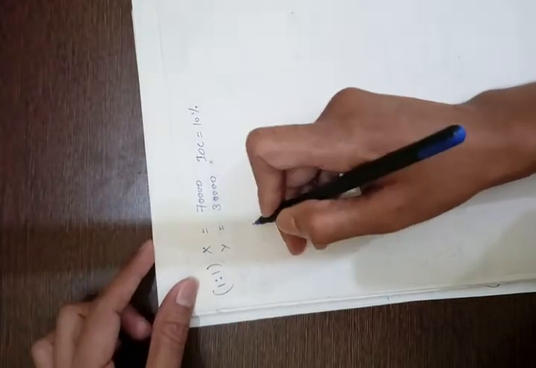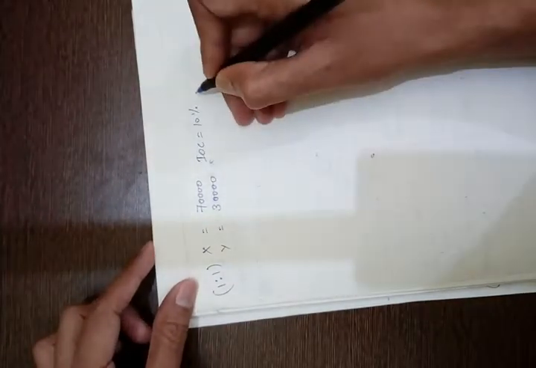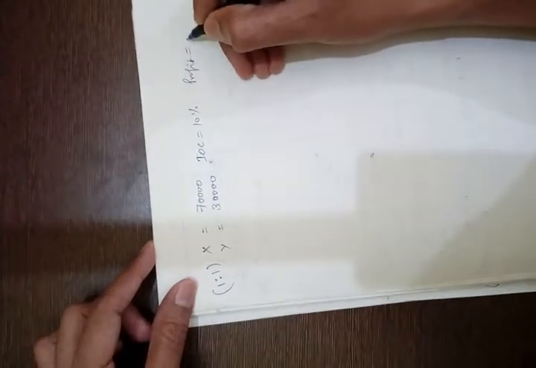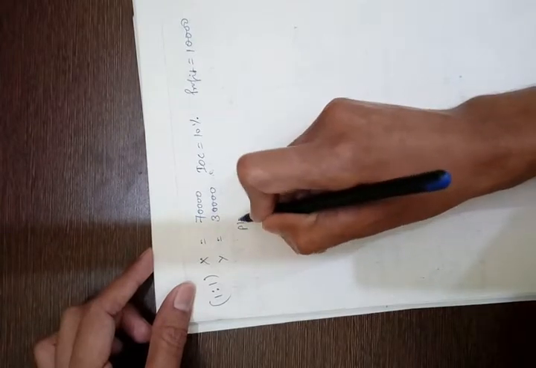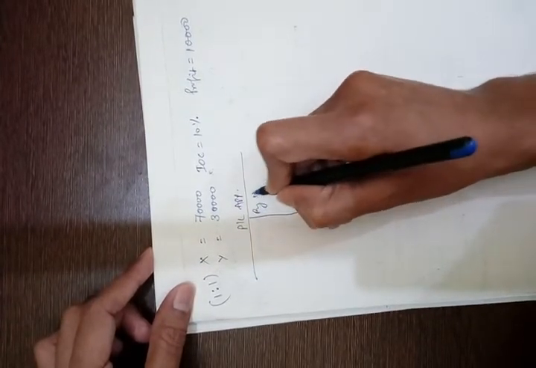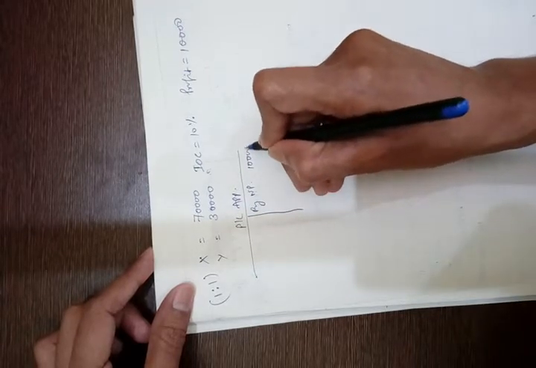Then in that case, suppose the profit of the firm as transferred from the profit and loss account is rupees 10,000 only, then you prepare the profit and loss appropriation account. By net profit 10,000.